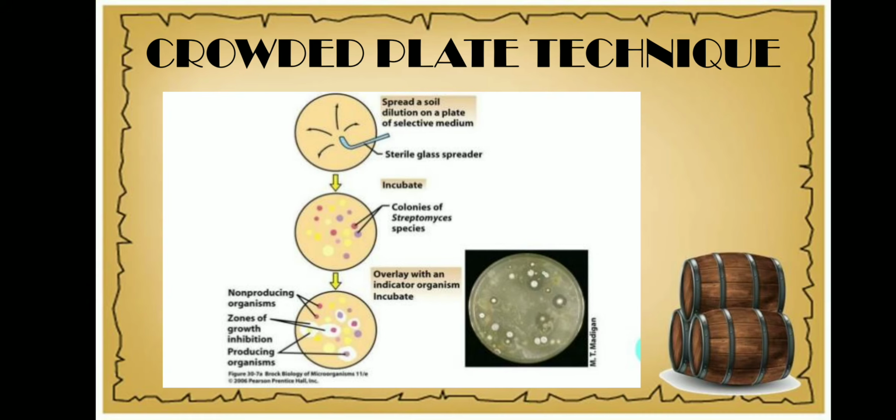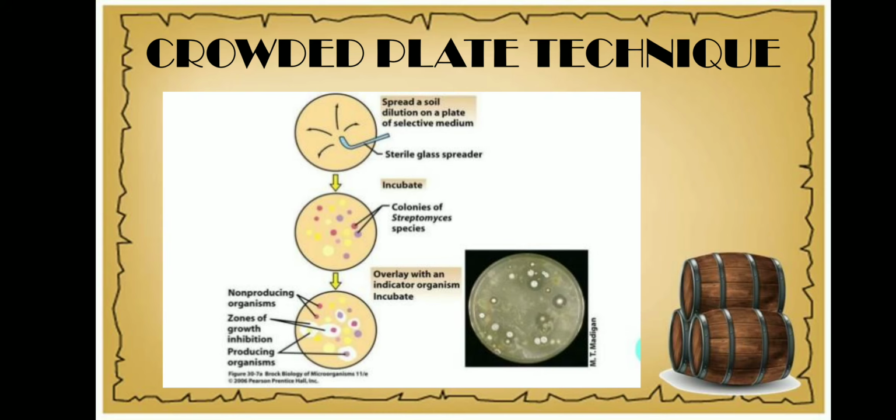After 48 hours, if we see, the agar plates will have about 300 to 400 colonies growing on one plate. So it is a crowded plate wherein a lot of colonies will be growing. In this crowded plate, if we see a colony around which there is a zone of inhibition, that is, other organisms are not growing around one particular colony, that means there is a zone of inhibition produced by that particular colony.